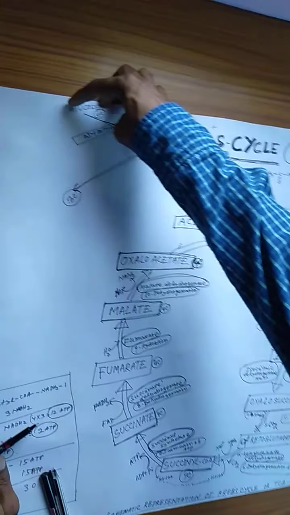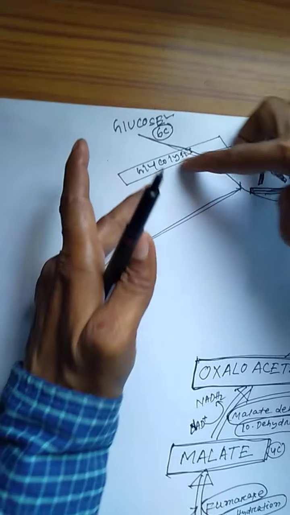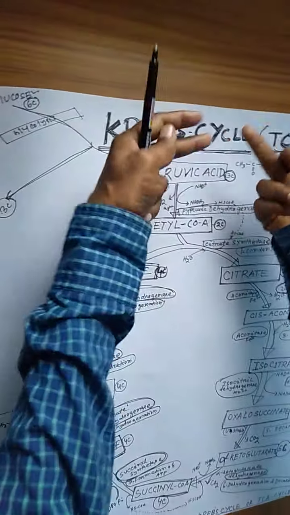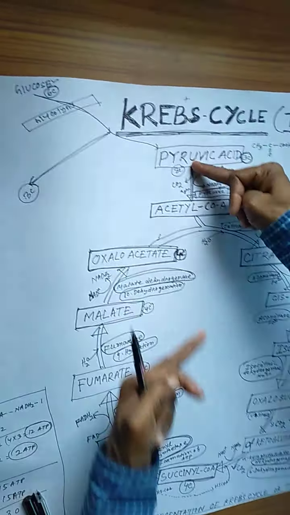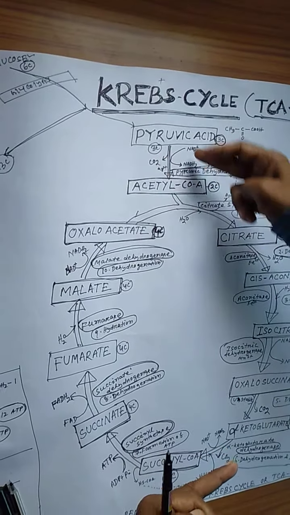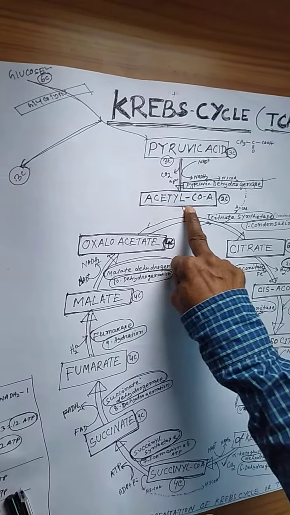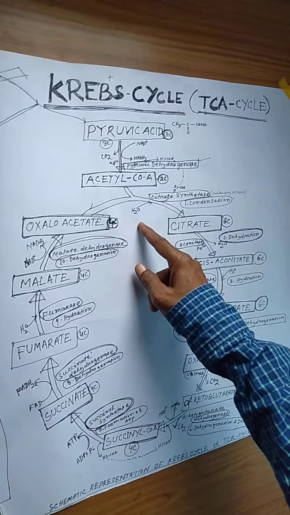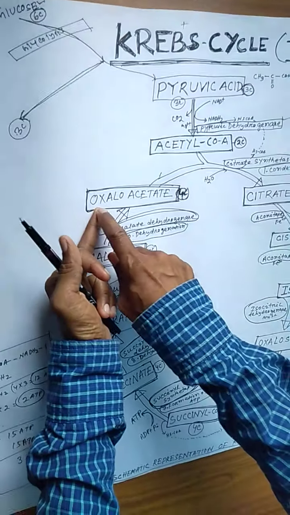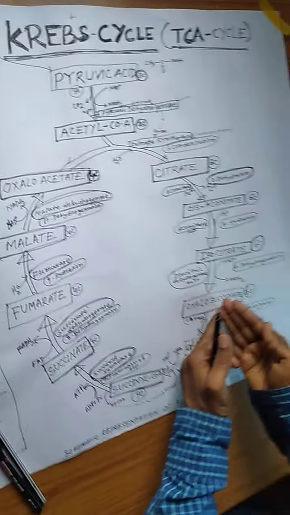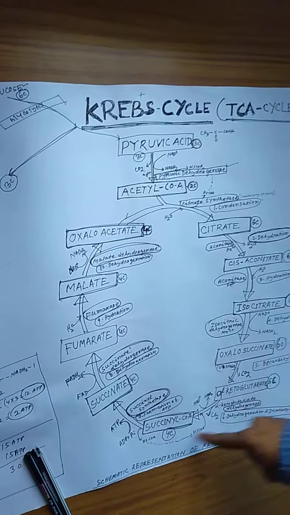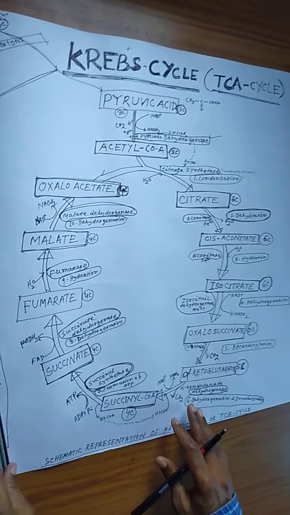From 1 glucose, 6C, in glycolysis it splits into 3C, 3C. Then the 3 carbon pyruvate is converted into the 2 carbon compound acetyl coenzyme A. Acetyl coenzyme A enters the matrix of the mitochondria in the Krebs cycle, combining with the 4 carbon compound oxaloacetate to make 6C, then 5, 4, again 4, 4, 4, and back to the 4 carbon oxaloacetate. This series of chemical reactions is the Krebs cycle.